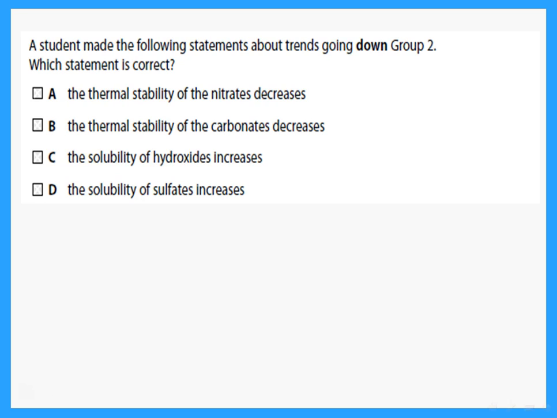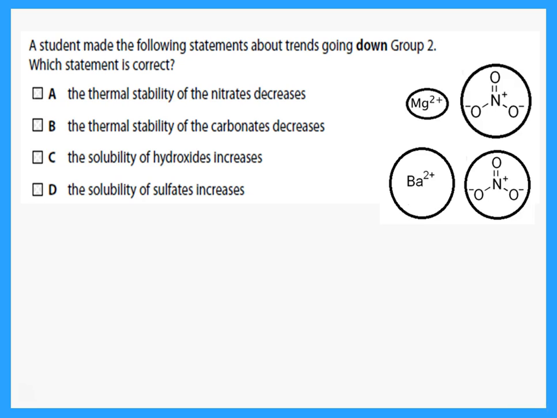And the first question that we have is, a student made the following statements about trends going down group 2. Which statement is correct? Again, the main information in this chapter is about the trend going down group 2, the thermal stability and solubility of the different compounds. And you have to remember, for example, this first option says the thermal stability of the nitrates decreases going down the group. Well, let us see.